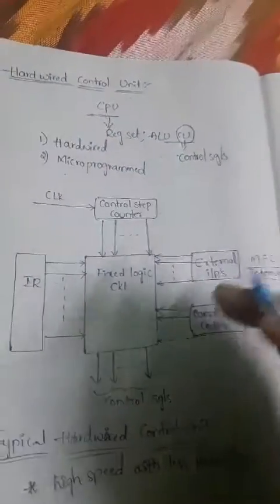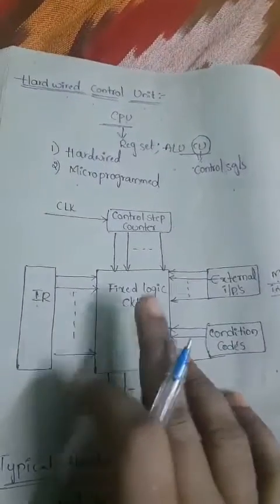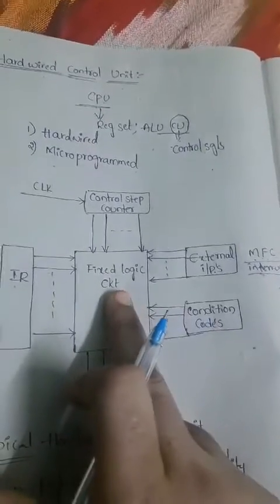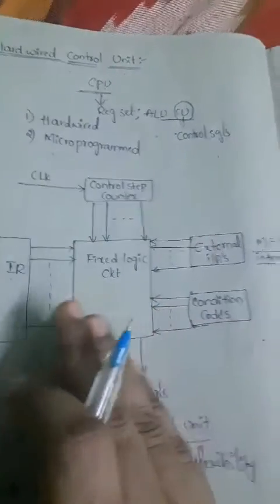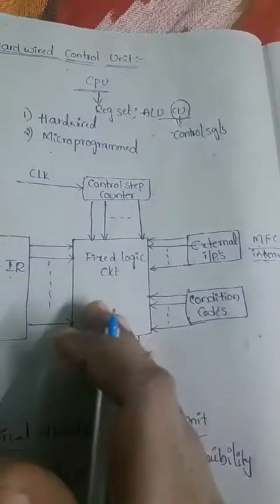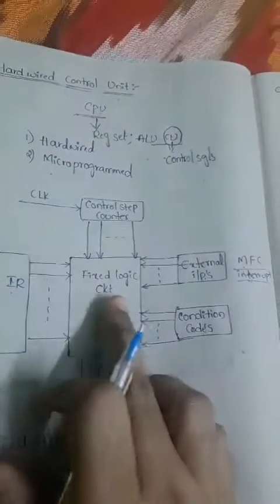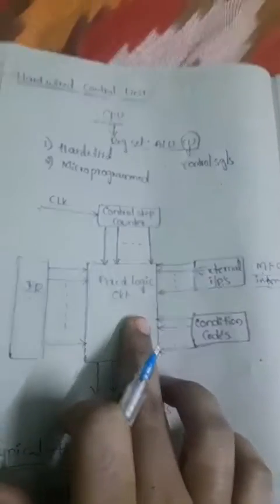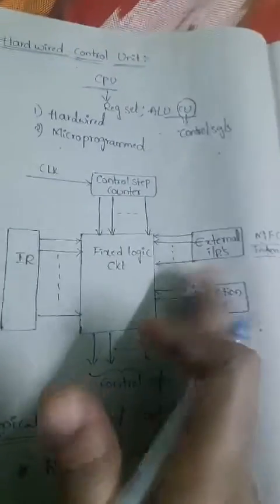Now we'll see that, except for these four, we have one more block here, that is the fixed logic circuit. This fixed logic circuit block includes the combinational circuits, like multiplexers, decoders, encoders, and we can use any of them. The fixed logic circuit block includes the combinational circuit that generates the required control outputs for decoding and encoding functions.